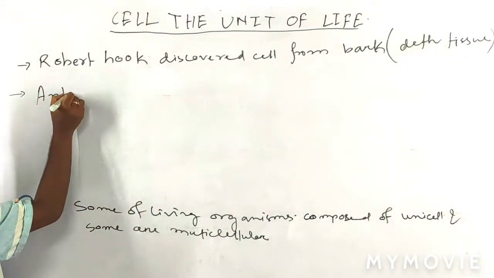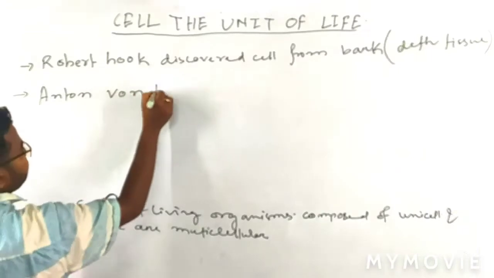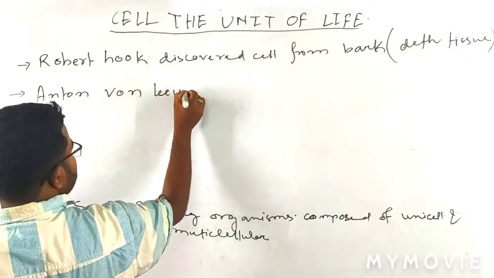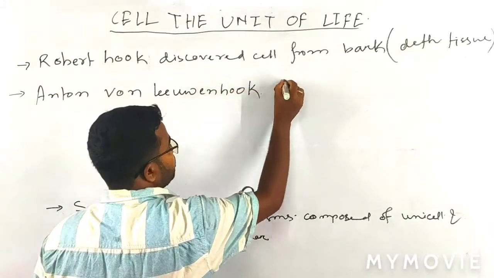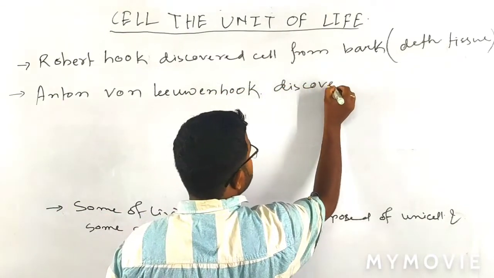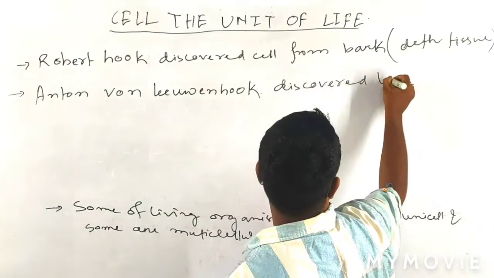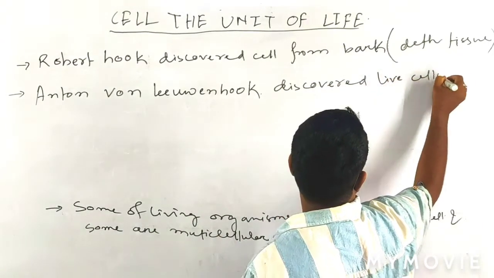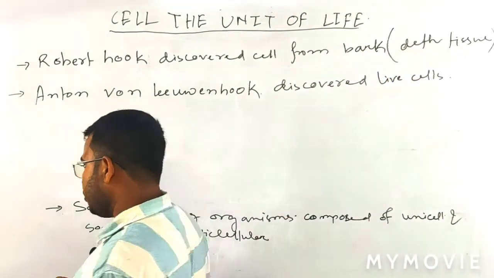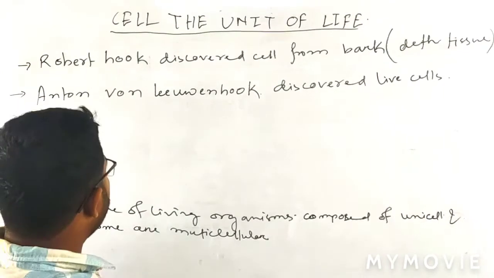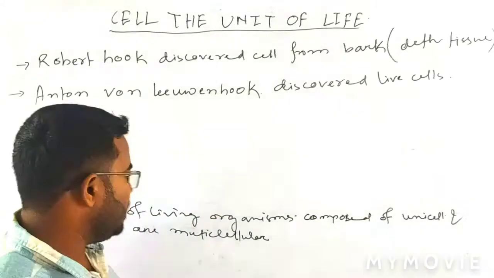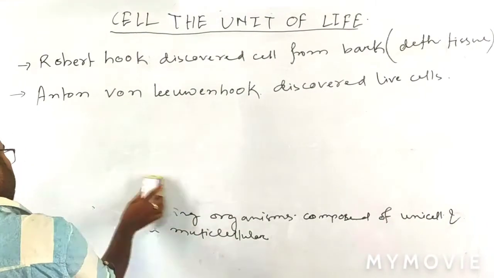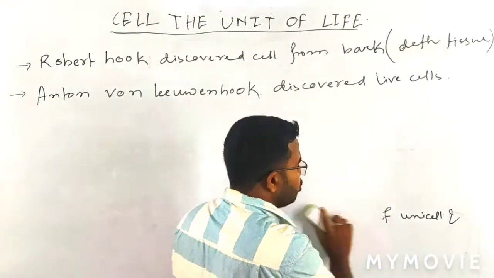Anton von Leeuwenhoek discovered the living cell. After the discovery of the cell, the nucleus was discovered by Robert Brown.